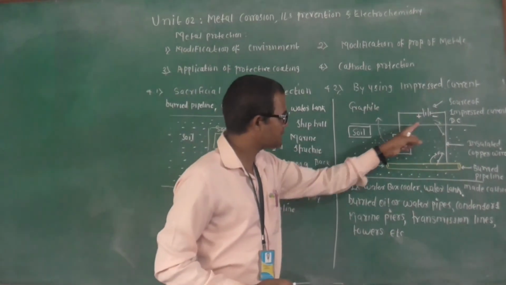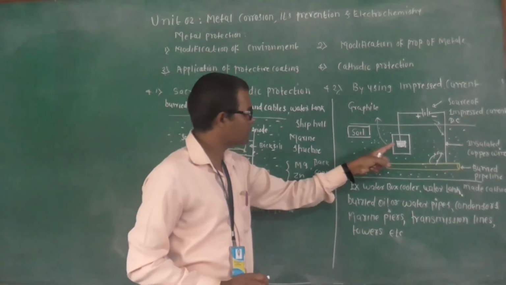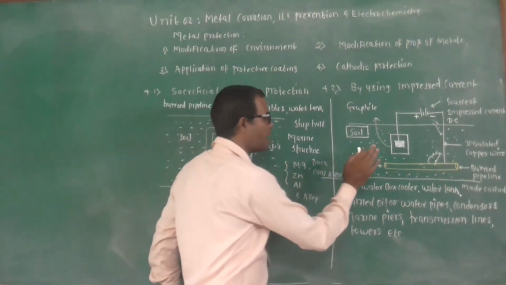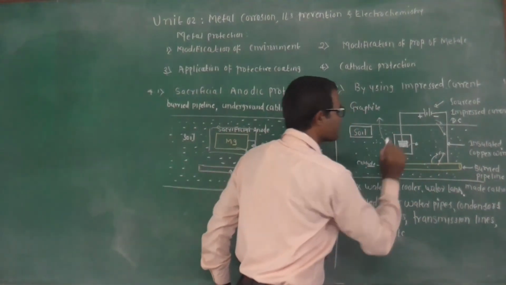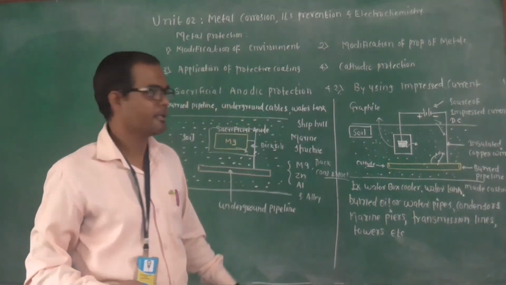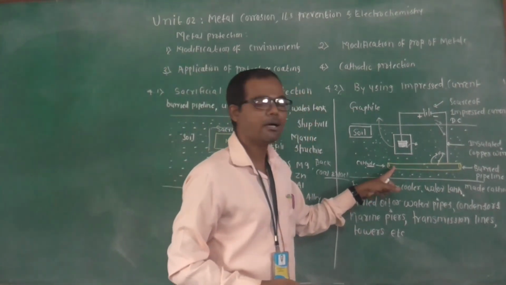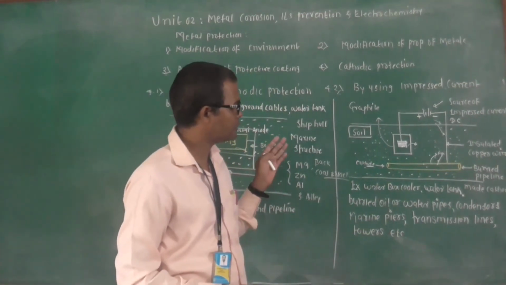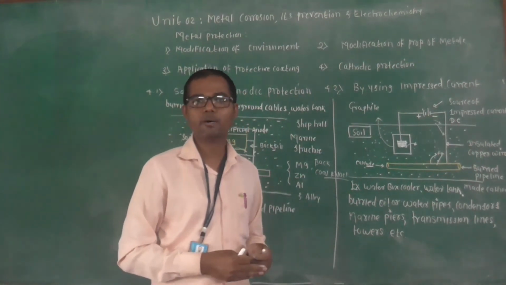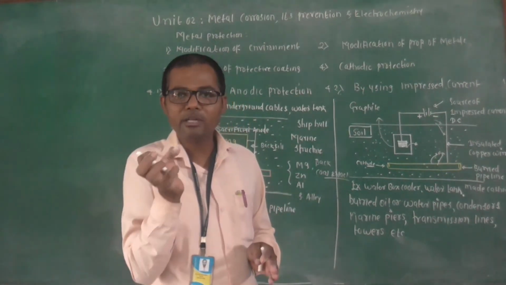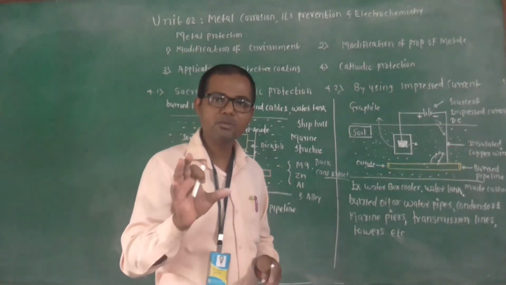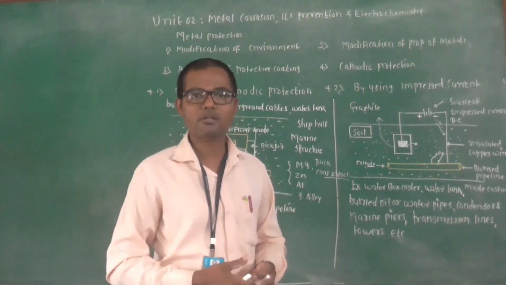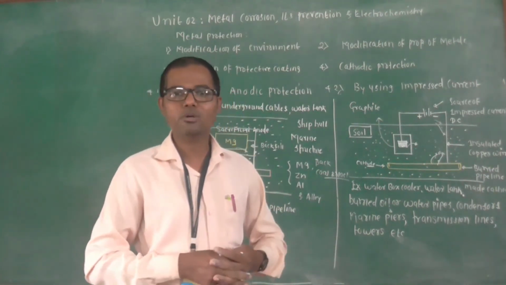So the positive terminal is connected to the insoluble anode, so this becomes the anode. This insoluble anode undergoes corrosion very slowly, and your buried pipeline, which acts as a cathode, gets protected. This method is said to be the use of impressed current. By using the DC source, we convert the anodic metal into the cathode, and we can use anodes of such types which are insoluble. Mostly graphite, scrap iron or steel are the insoluble anodes.